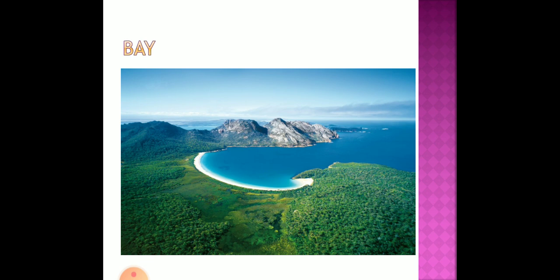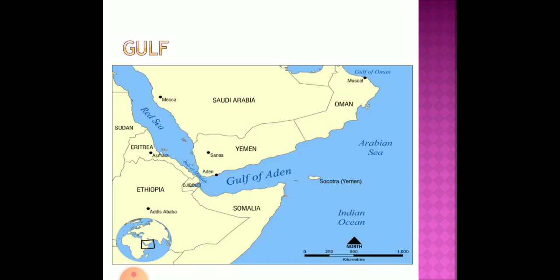Now the Gulf, it's a large bay, and we cannot say there is an exact difference between a bay and a gulf. To an extent a difference is there. Comparatively we can say that gulfs are larger in size and shape, and they are deeper than a bay. So now we can see a gulf, they are larger than a bay, and you can see the inlet is also more, the water penetrates into the land.